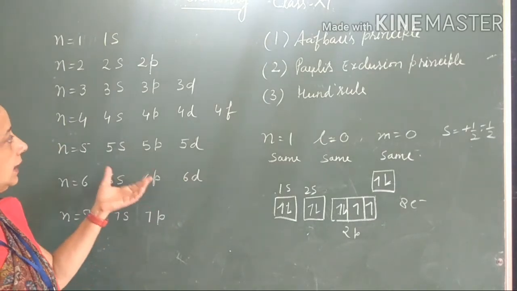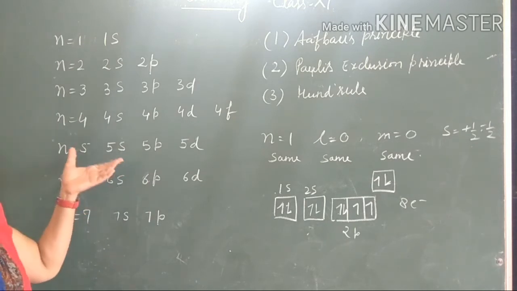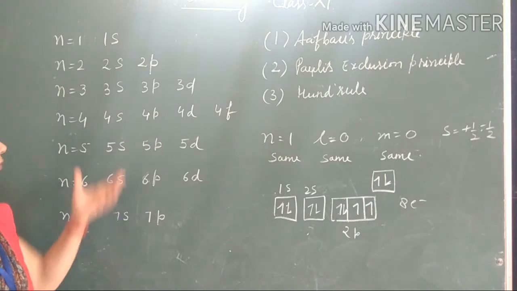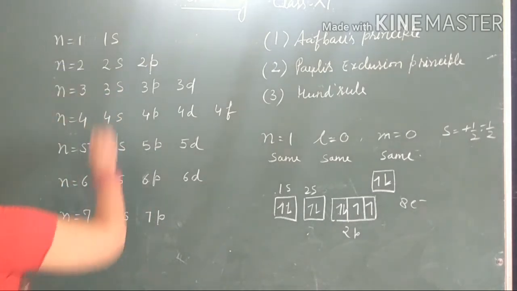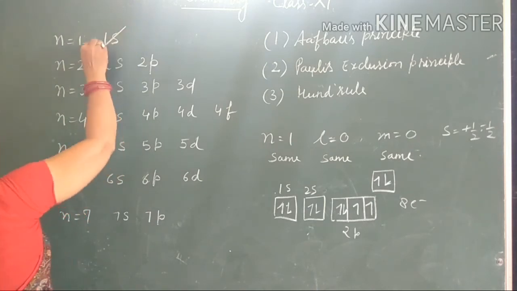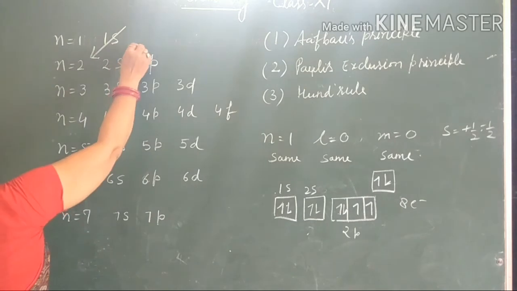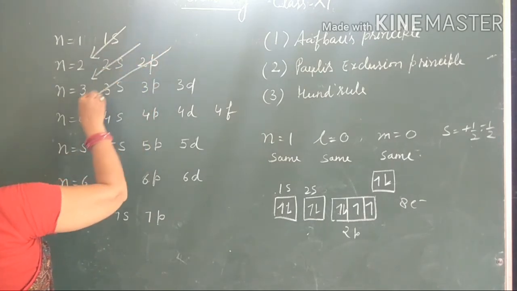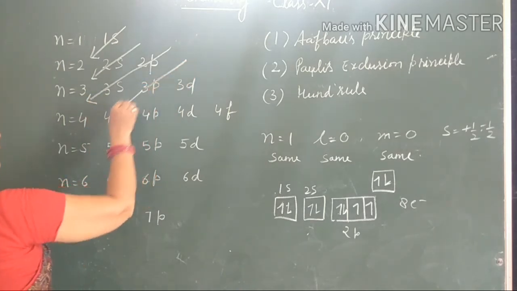Now we see how we can determine which orbital has greater energy and which orbital has lower energy. So we see according to Aufbau's rule. We write like this: 1s, 2s, then 2p, then 3s, then the electron will go in 3p and 4s.